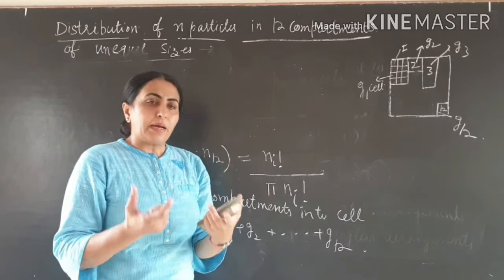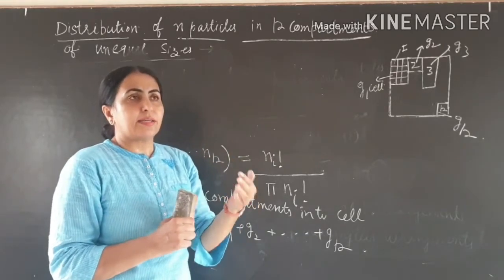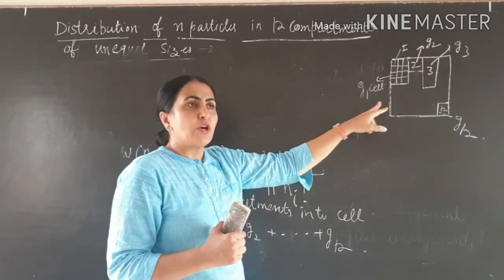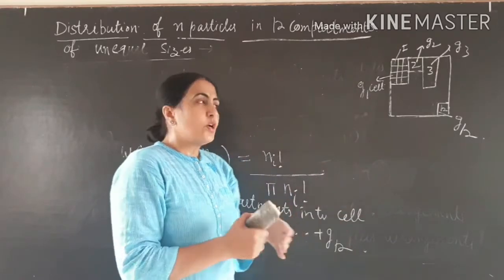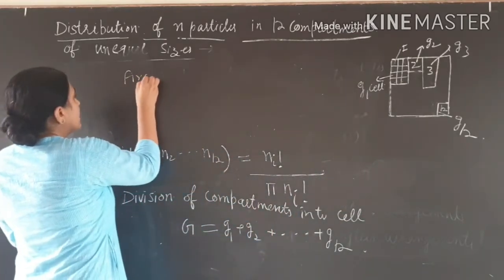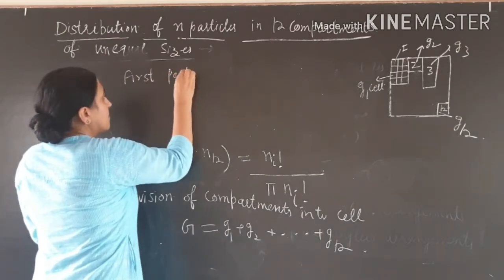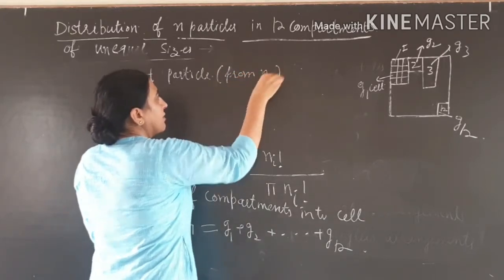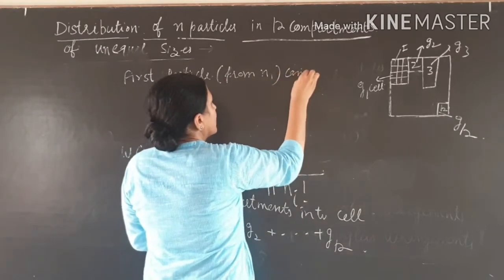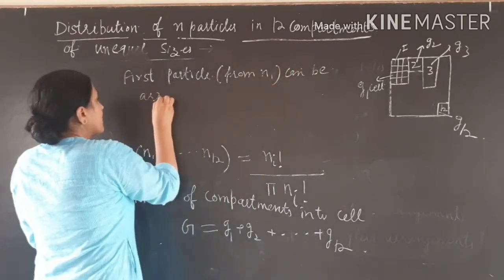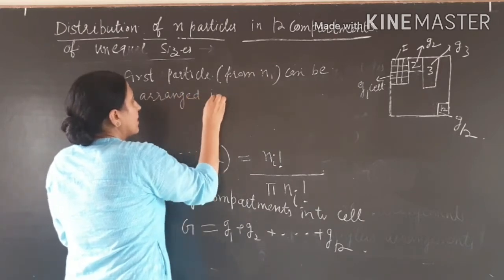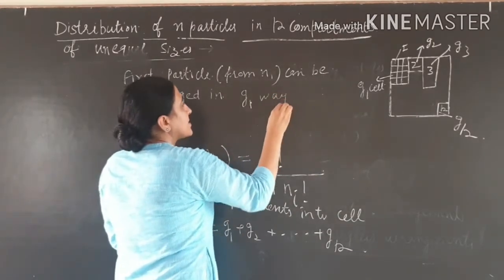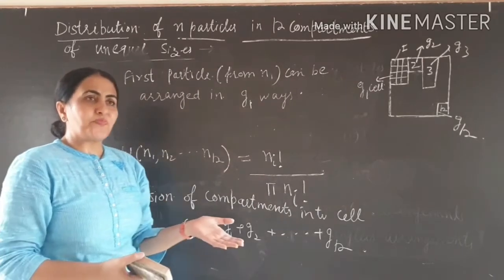So from n1 particles, the first particle came. So the first particle can be arranged in how many ways? G1 ways, because the total number of cells is G1. So it can go into any of the G1 cells. Clear? So the first particle, from the n1 particles in the first compartment, can be arranged in G1 ways, clear?